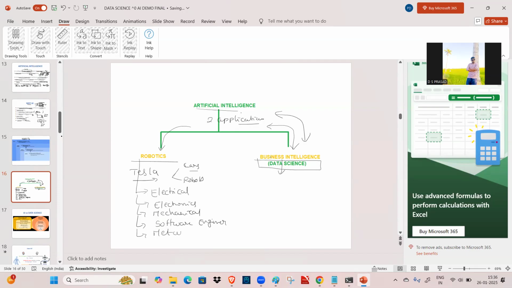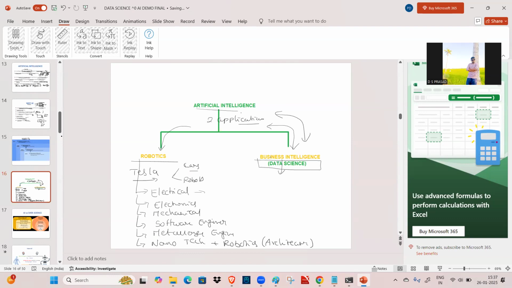Metallurgy engineering is also required, and then nanotechnology is also required. So nanotechnology plus robotics is also required. To design the robots, we require robotics knowledge, like architecture. So how does my robot look, in what shape it has to look.